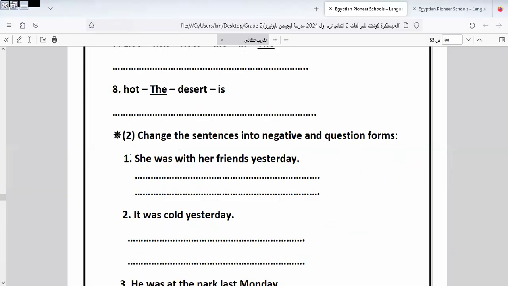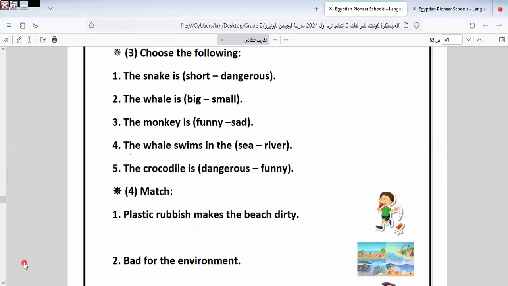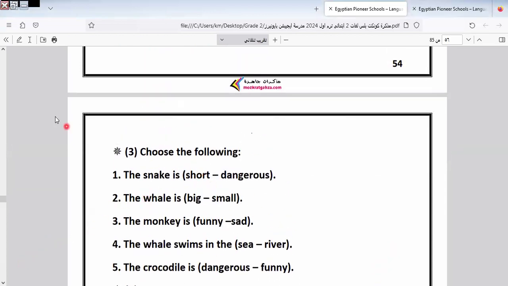Let's go to another one here. Here we have: the snake is what? When we see the snake, is it calm or dangerous? No, it's dangerous. The whale is big. The monkey is funny. The whale swims in the sea. The crocodile is dangerous. Both the snake and the crocodile are dangerous. Let's go to another one.